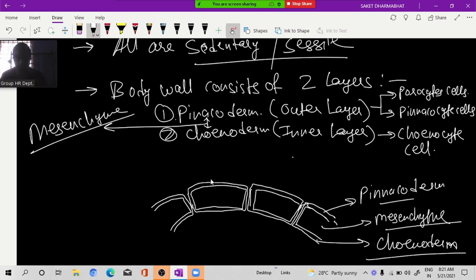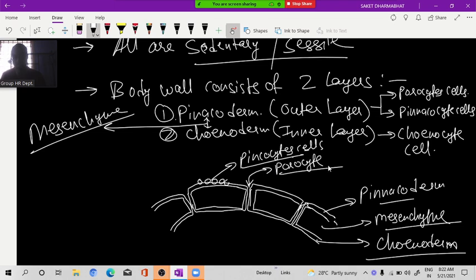In the pinacoderm, some cells are found. These cells are called pinacocytes. But if there is a pore here, which cell is there? The porocyte cell is found. These pores are called ostia.